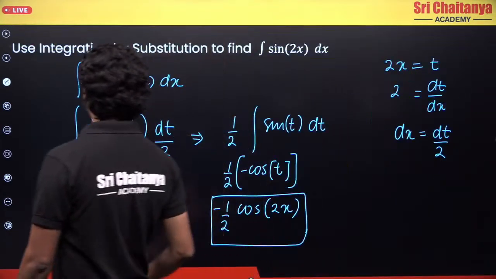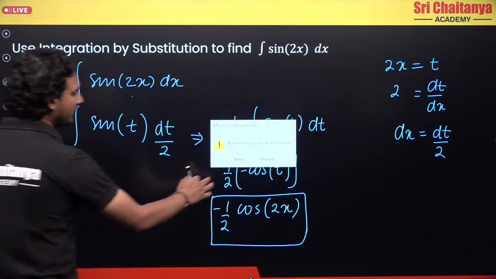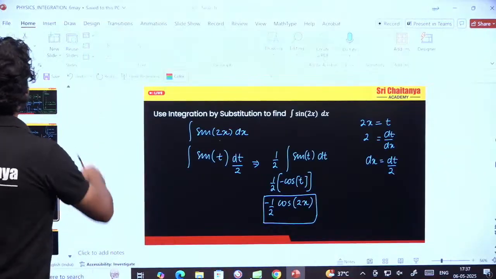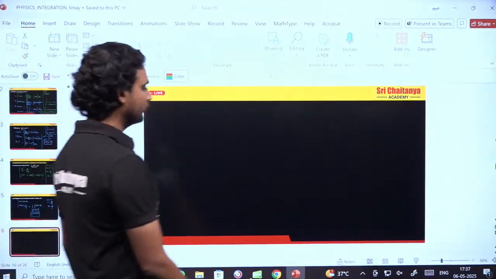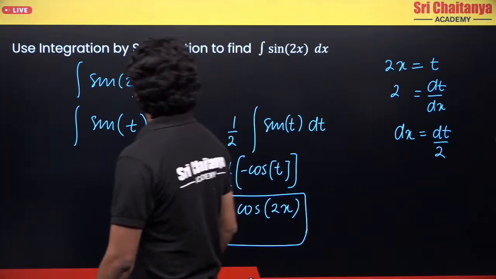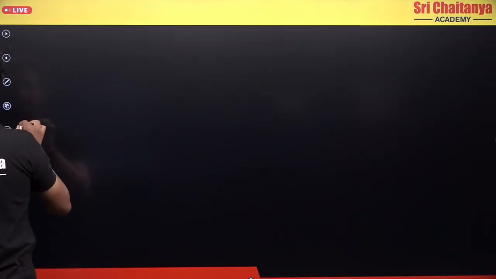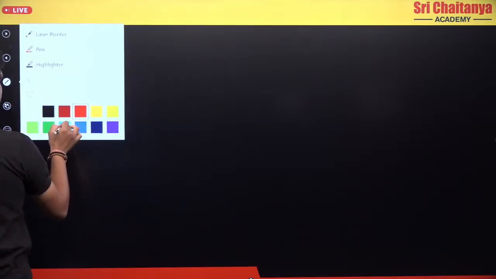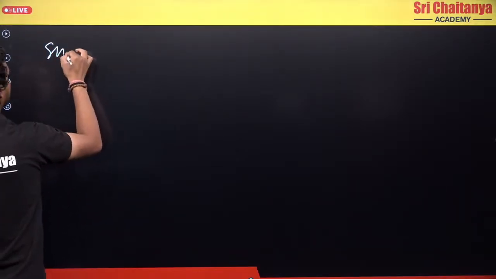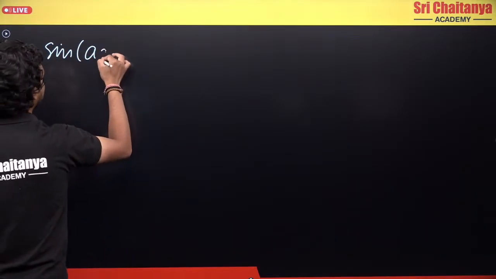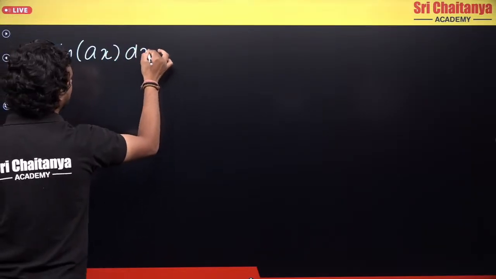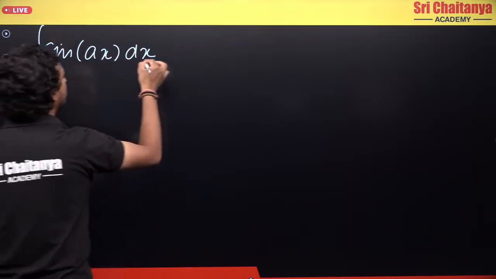From this, we can basically write some new formulas, and these new formulas are also very useful. If I have integration of sine ax dx, what can I say?